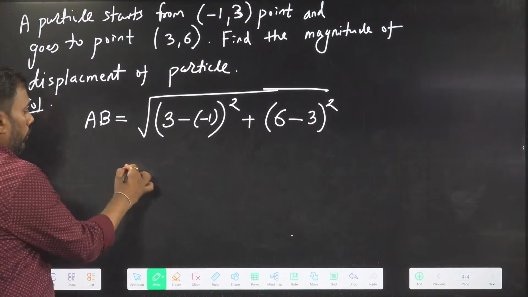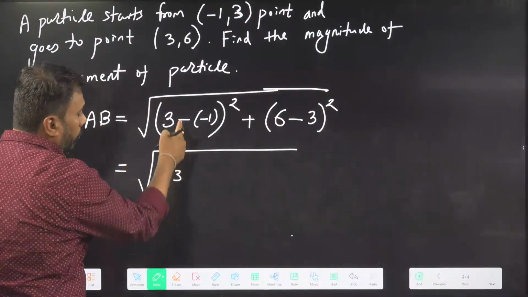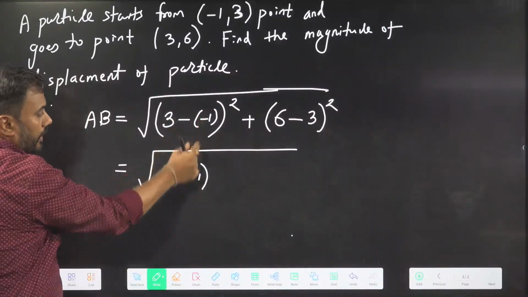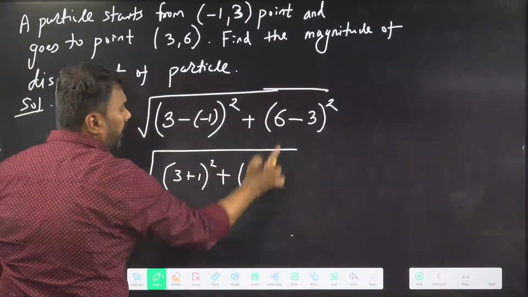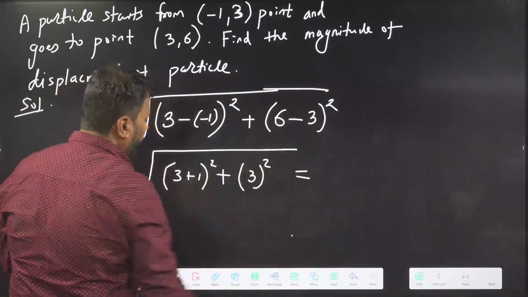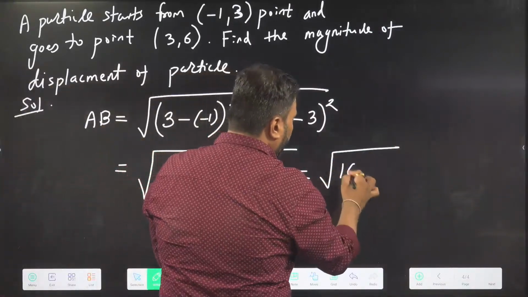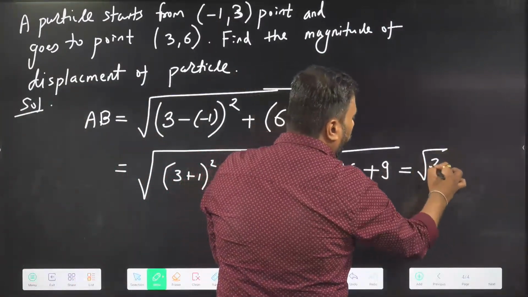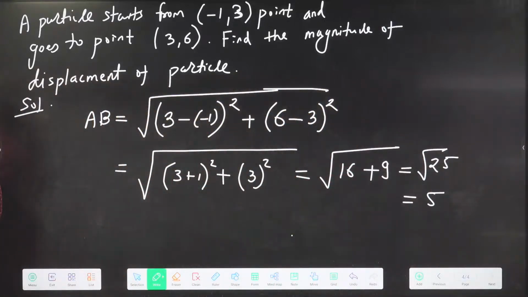Okay, so let us rearrange this. 3 minus of -1 becomes +1, minus into minus becomes plus. 3 plus 1 square, 6 minus 3 is 3 square. What is 3 plus 1 square? 4. 4 square is 16. 3 square is 9. 16 plus 9, root 25. Root 25 is 5. So the correct answer is 5.